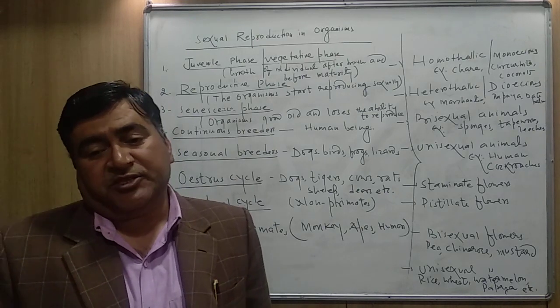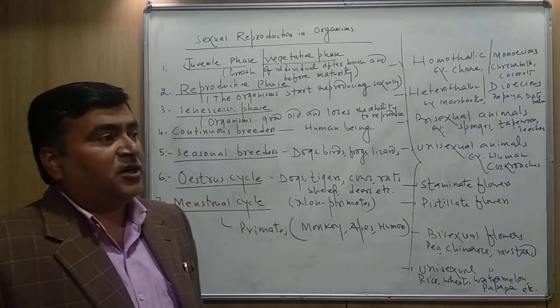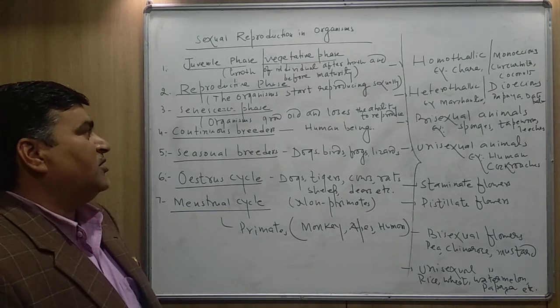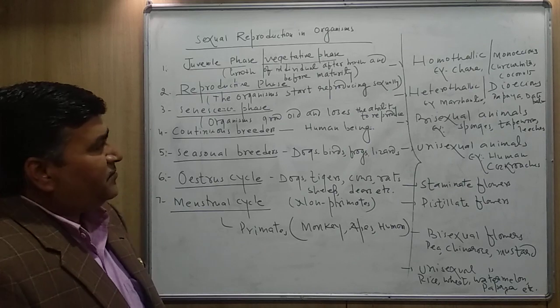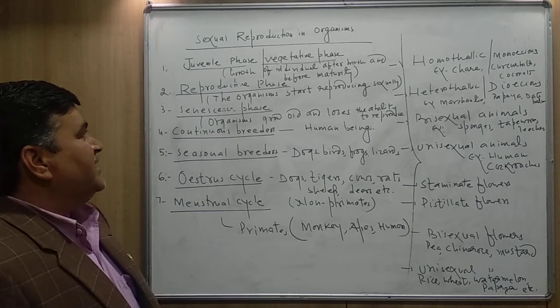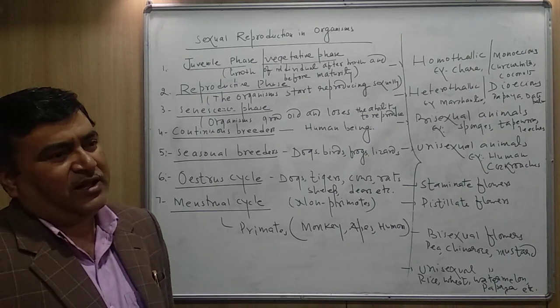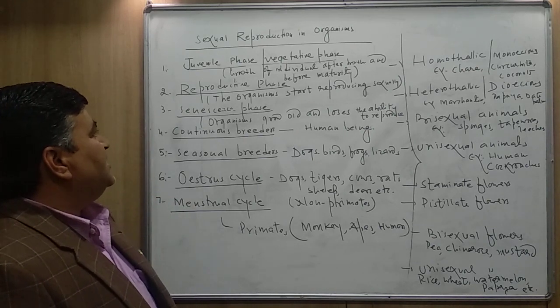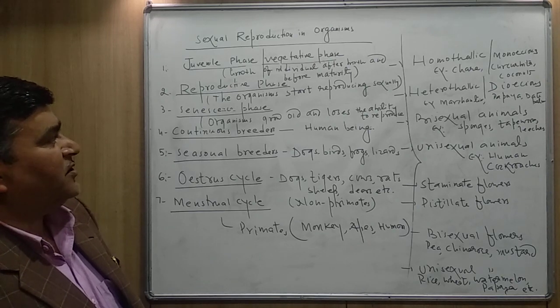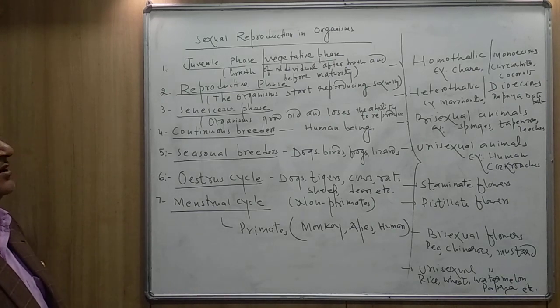The senescence phase leads to the death of the organism. It is the last stage of any organism, a very extreme old condition, which is followed by the death of an individual.